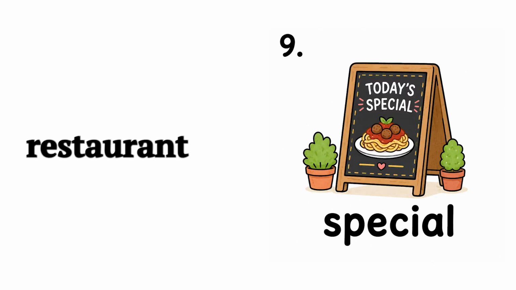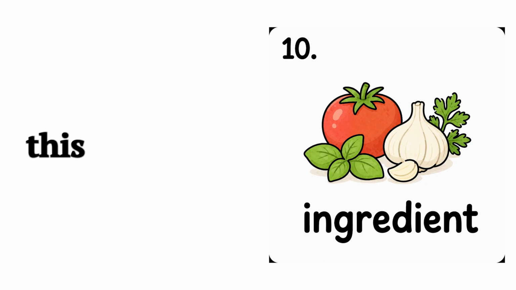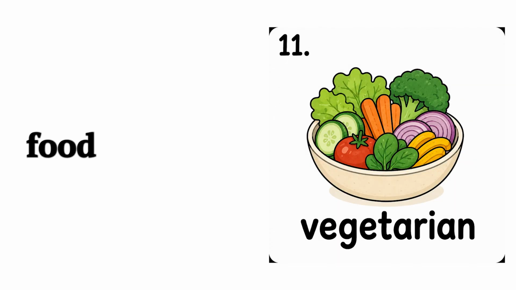Special, a dish the restaurant offers that day. Example, what is today's special? Ingredient, something used to make food. Example, what ingredients are in this sauce? Vegetarian, food with no meat or fish. Example, do you have any vegetarian options?